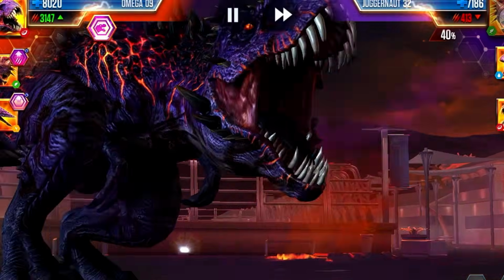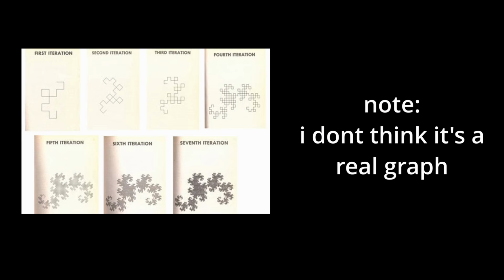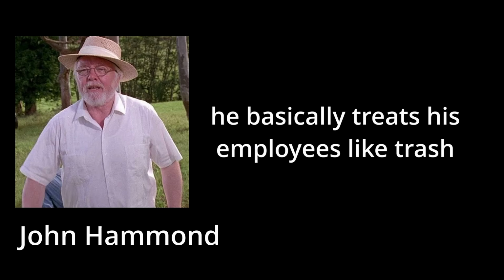The third issue relates to overwhelming complexity. Now this is one of the main points that the novel tries to emphasize a lot, especially at the beginning of every chapter, where we see this diagram that begins to look more incomprehensible as control over the park is lost. Throughout the novel, it is said that the park's founder, John Hammond, is just demanding of more and more things being added to the island.